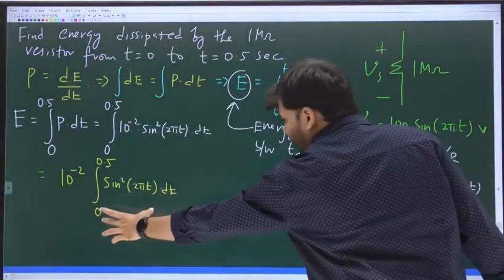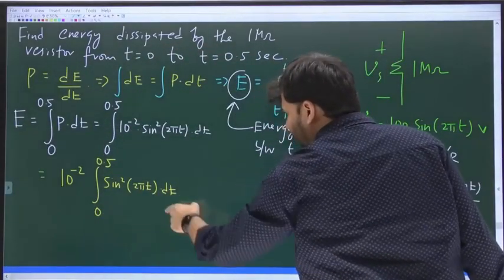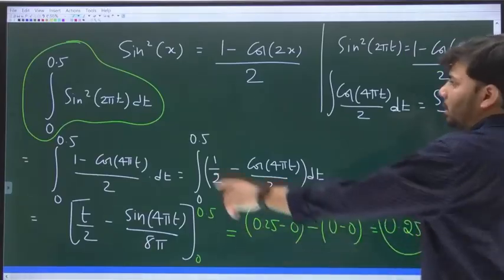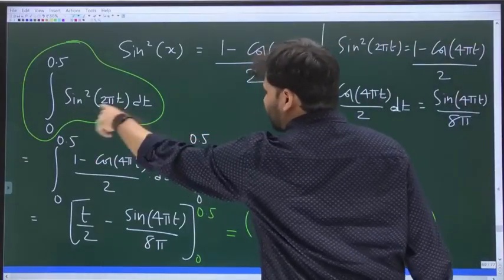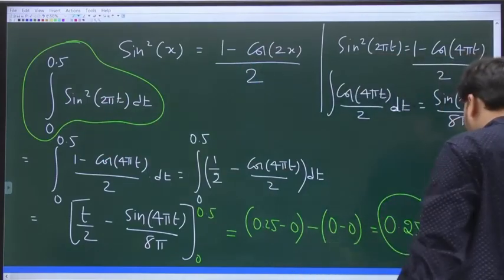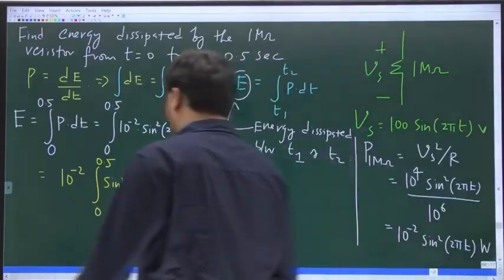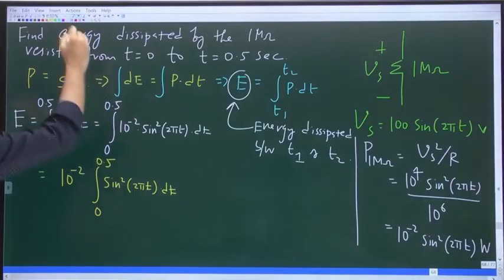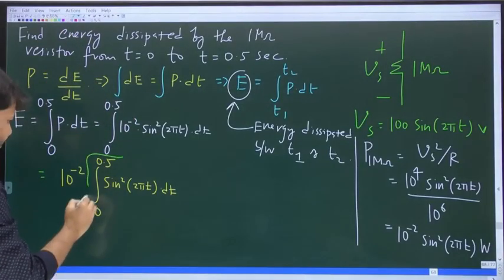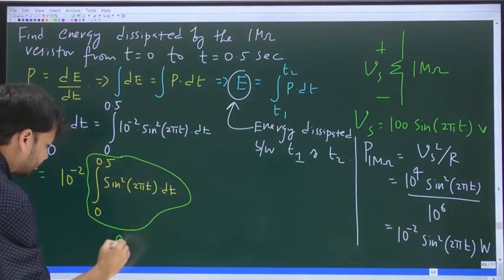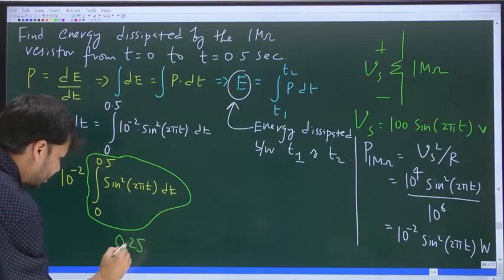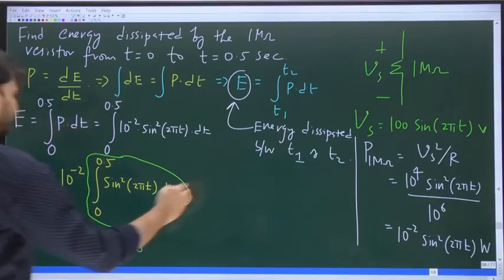What is the value of this? Its value is 0.25. Yes. So this value is 0.25. That's all.